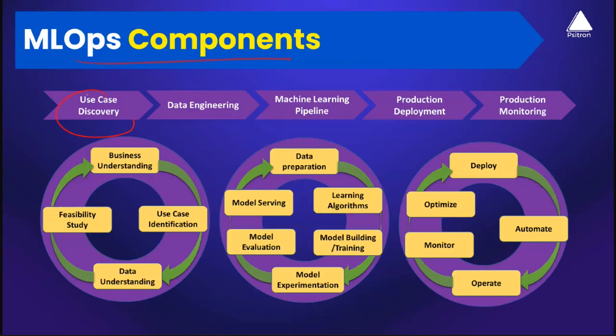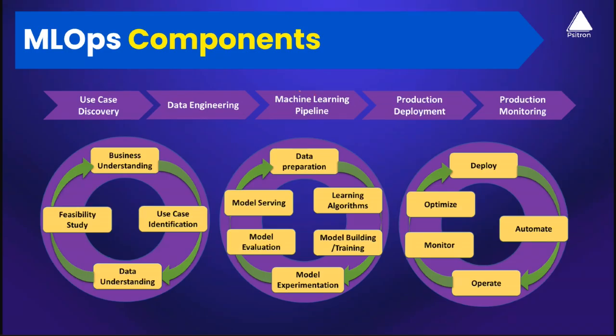First, we'll get started with use case discovery. Any organization definitely needs to have access to the data and a proper use case, right? If there's no use case and no proper access to the data, there's no point in talking about AI or generative AI or any machine learning or operations. So let's assume any organization has a use case. Perfect. What happens next? Then comes a data engineering team. They build data pipelines, because first of all, they need to have data. They extract the data through data pipelines.